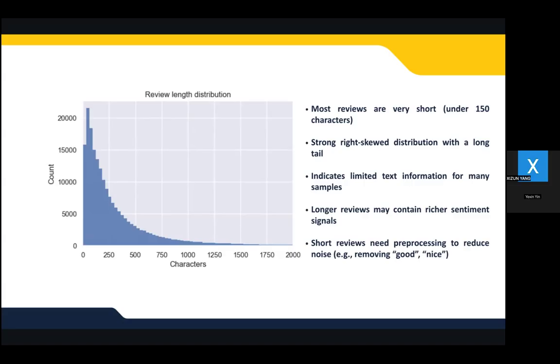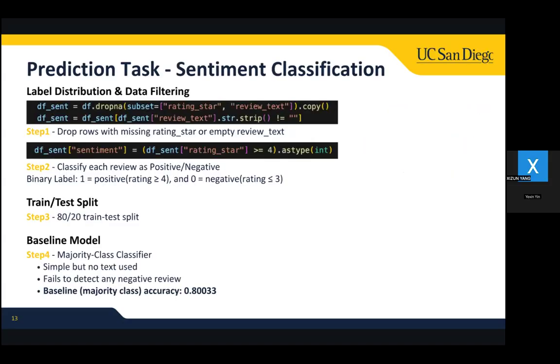In contrast, longer reviews tend to contain richer cues that correlate more strongly with sentiment or ratings. So short reviews require more processing to reduce noise, such as removing generic words like good or nice. So now let's move to our prediction models.